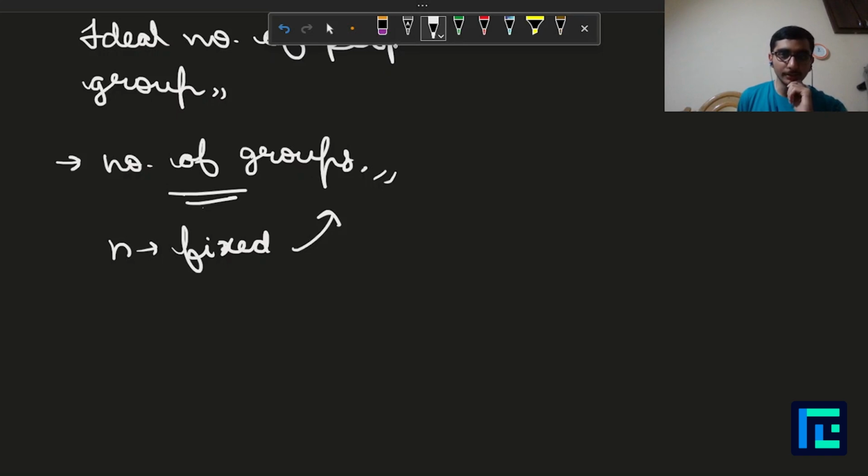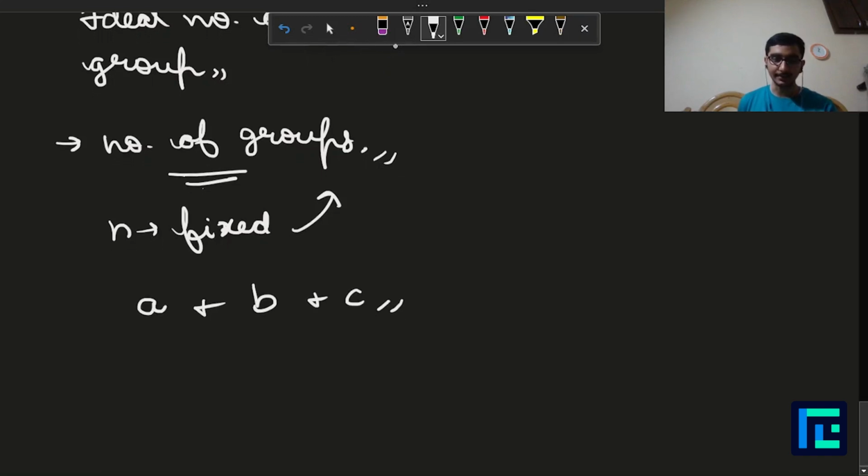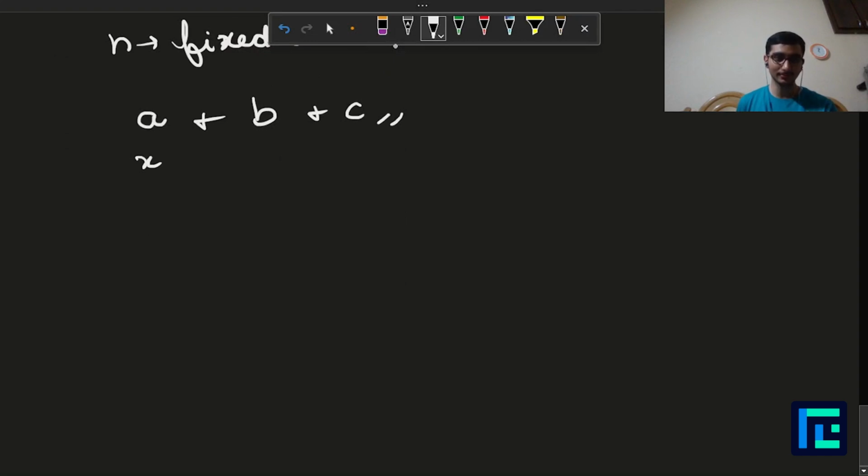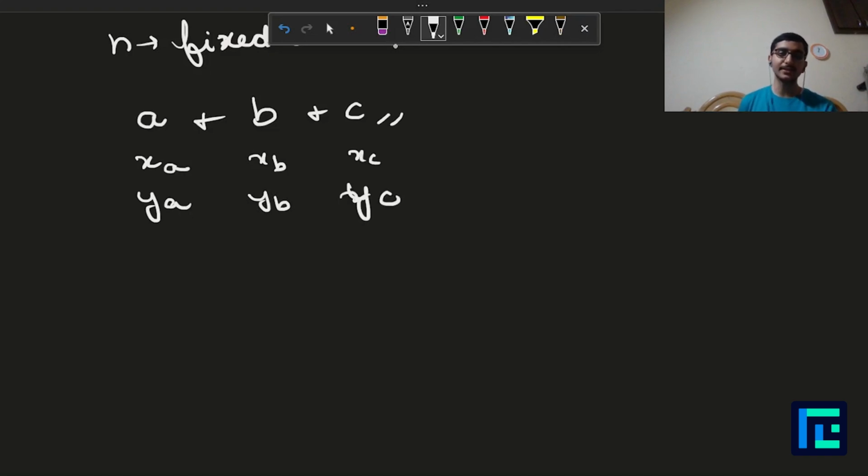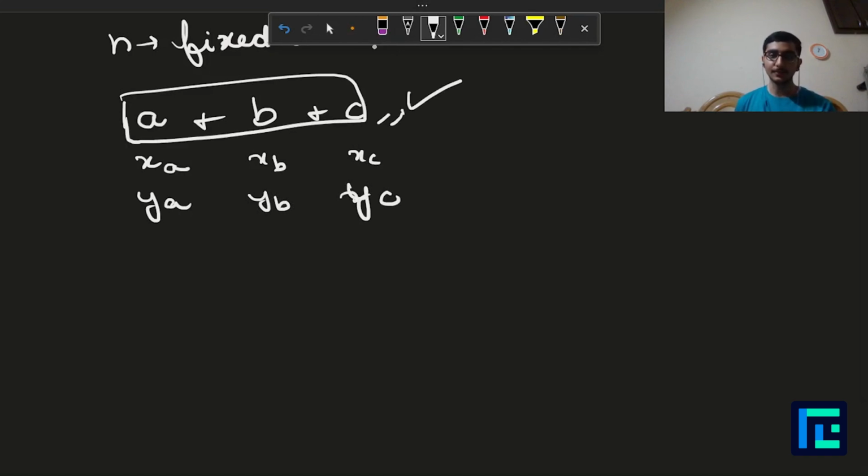Is it possible for us to prove that, let's say, three people A, B and C form a group? They have their x and y values, so xa ya, xb yb, xc yc. Let's say when these three people form a group, it is possible for them to go together on a single day to the restaurant.